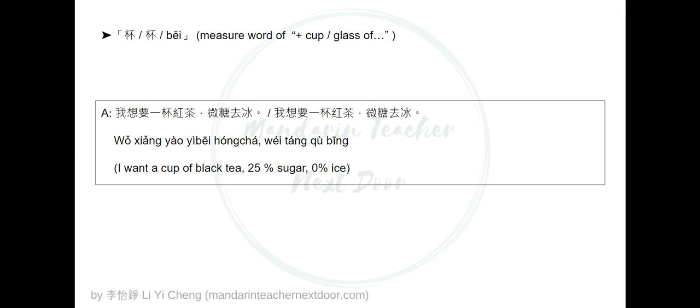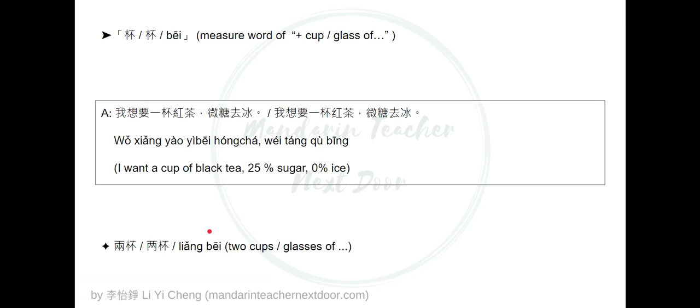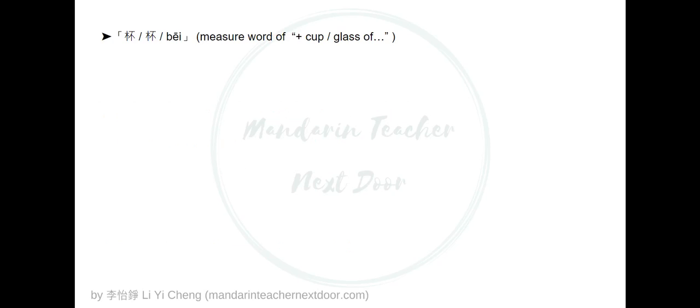There's an exception for using 二. When you use a measure word and you want to say 2 cups of something, or 2 plus a specific measure word, you will need to say 两杯 instead of using the number 二, which means 2 when you are counting quantities, okay? So you will need to say 两杯红茶 to mean 2 cups or 2 glasses of black tea.